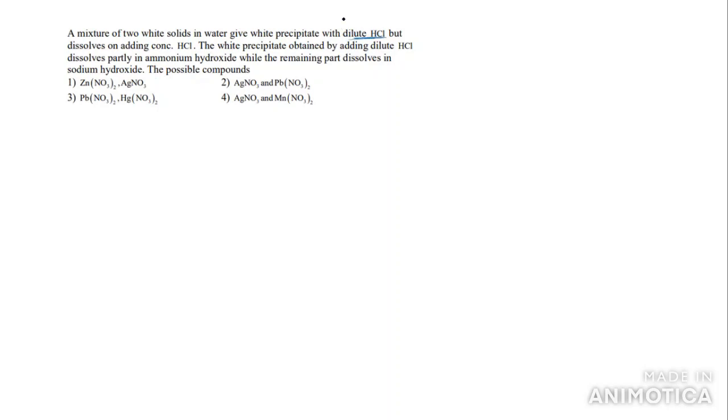If we take dilute HCl, we have two ions, Ag+ and Pb2+. They form AgCl precipitate and PbCl2 precipitate. These are white precipitates.